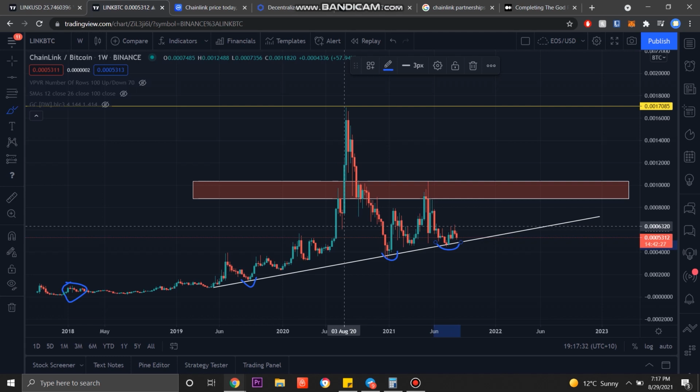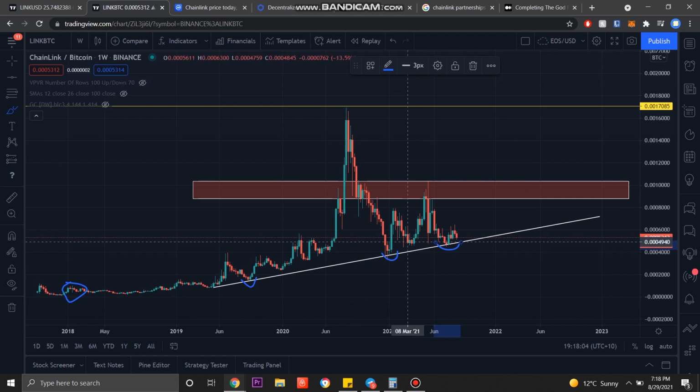But in a full-blown altcoin season, Chainlink doesn't really have these unachievable highs to beat like the highs made in 2018 for most coins, because most coins that have made highs on the Bitcoin pair probably are not going to get to their highs on the Bitcoin pair again, due to the fact that in 2018 there were significantly fewer altcoins in the market and therefore significantly less competition. Money was not as spread out as it is now into micro caps and stuff like that. But for Chainlink, it's very achievable to bounce up and take this all-time high.